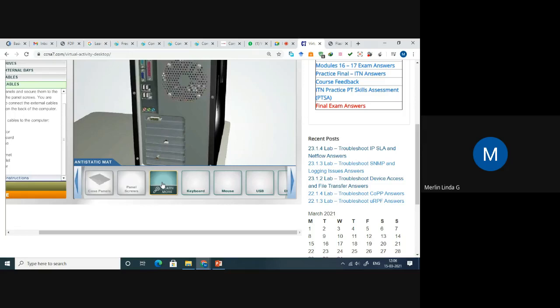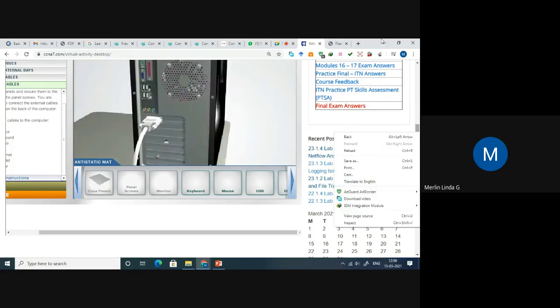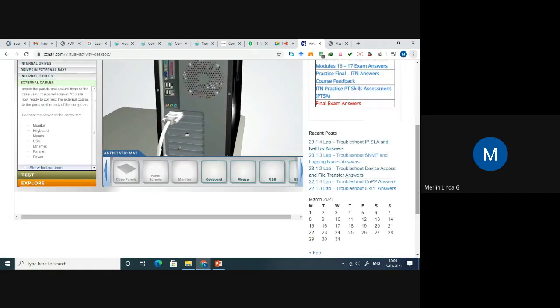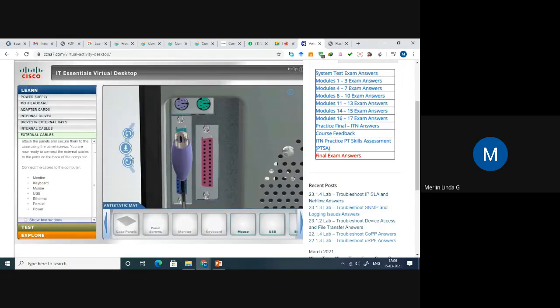Similarly, you have to do the monitor part. You have to connect to the monitor. Keyboard. Just you have to rotate it. You have to fix the screw.